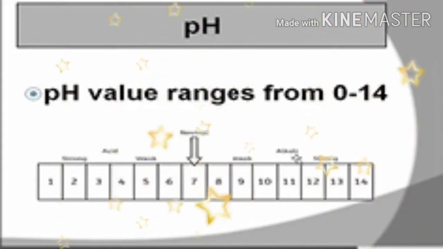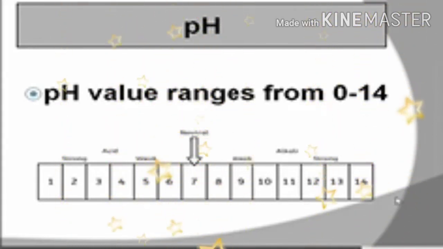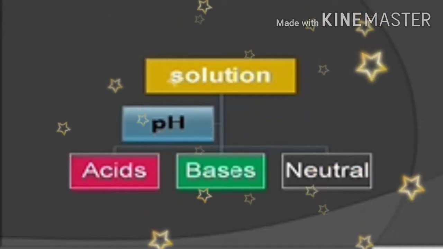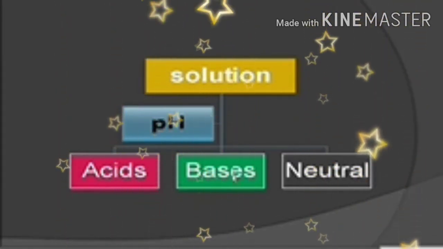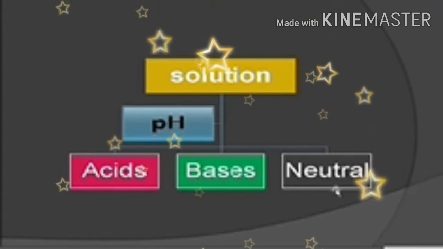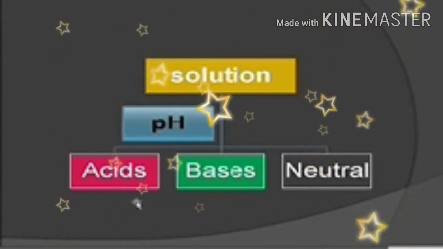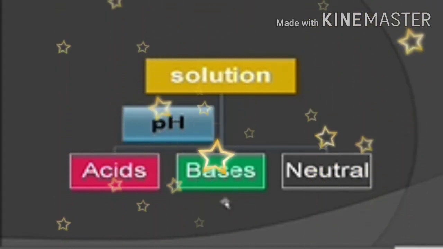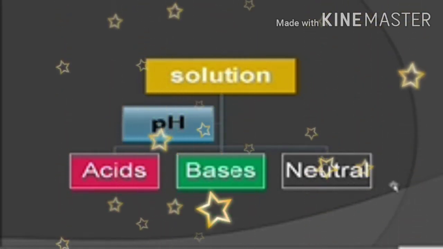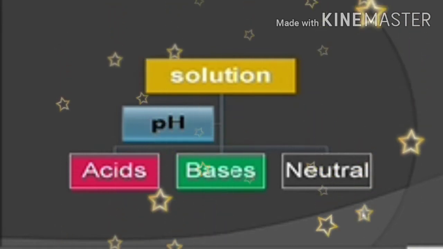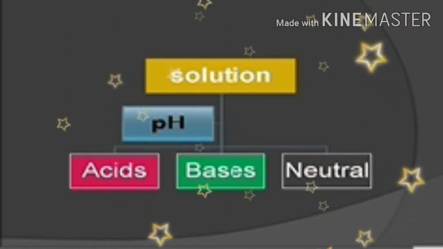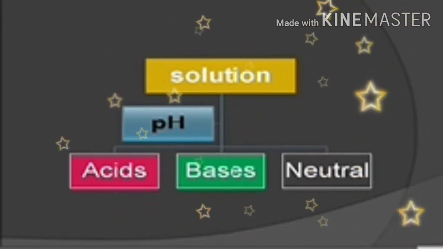Okay, now like that the solution will be classified depending on the pH value. The pH value ranges from 0 to 14. If the pH value is less than 7, that solution will be called an acid. If the pH value is 7, it will be called neutral. If the pH value is greater than 7, between 8 and 14, it is called a base. This is about the pH value.